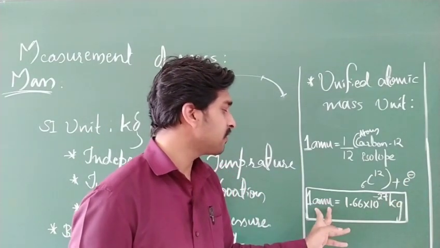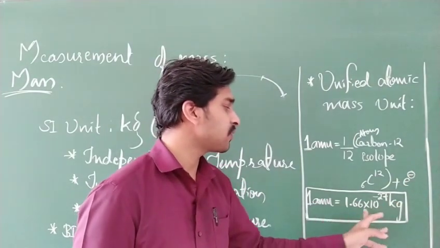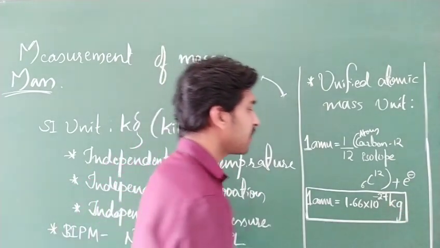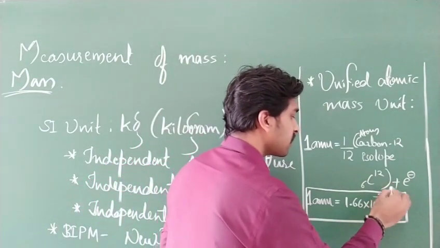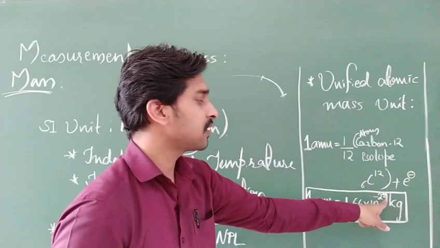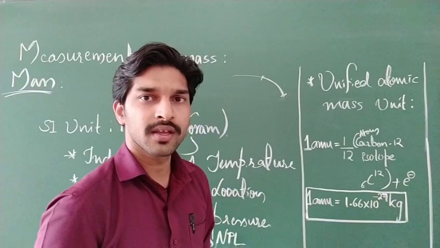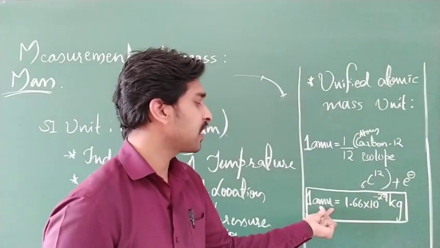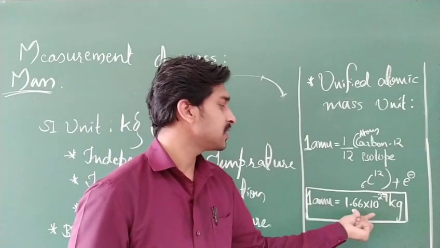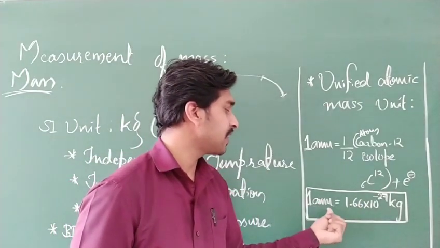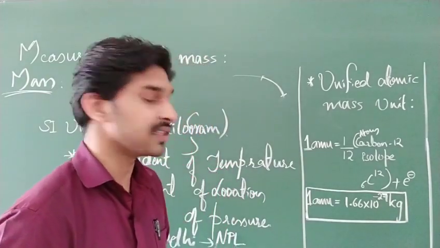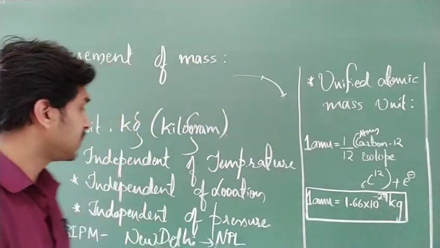Next, the value: 1 AMU is equal to 1.66 into 10 to the power of minus 27 kg. Remember this value. You need this value while solving numericals. So if you find a value in terms of AMU, you can convert that AMU value to kg just by using the conversion 1 AMU is equal to 1.66 into 10 to the power of minus 27 kg. Clear? Shall I erase the board?